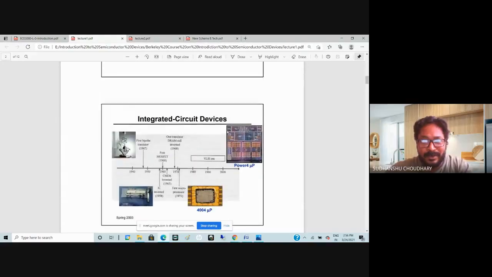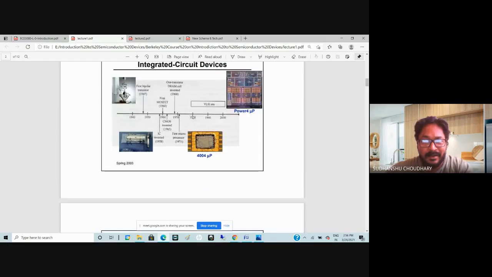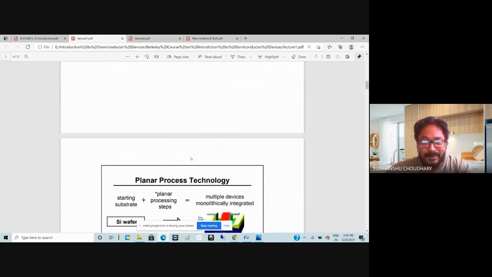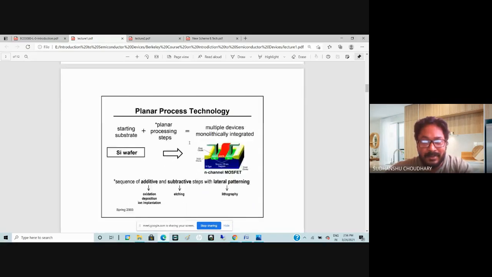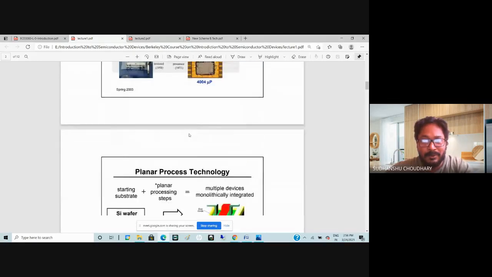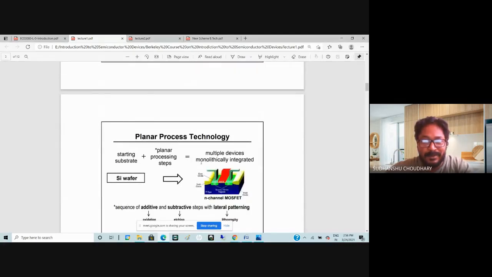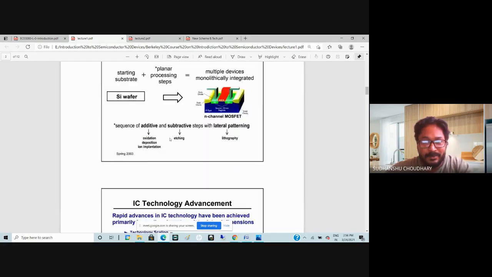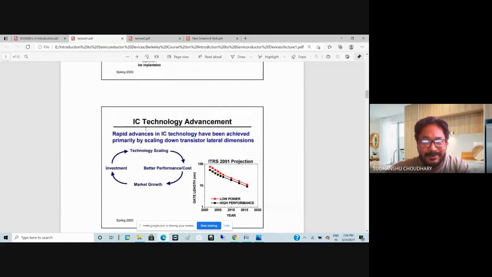Okay. So in the first few slides, I think they have explained the integrated circuit process. In fact, this process is not relevant to our course. These things you will study in the later semesters, maybe in the third year or so. So we'll not go into this. But yes, let us talk about what is an IC, integrated circuit. So we all are, I think, aware of an IC.